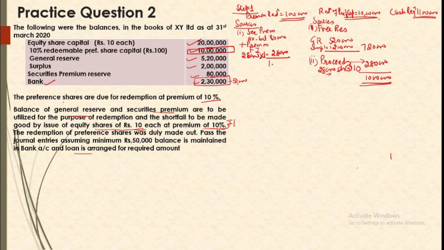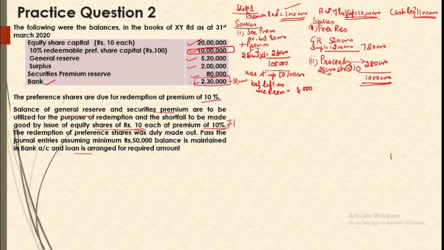So what we find is that our first source for premium on redemption, that is the 1,10,000 securities premium, is more than sufficient to provide for this. So we will use it up to 1 lakh, and the balance left in securities premium will be 8,000.